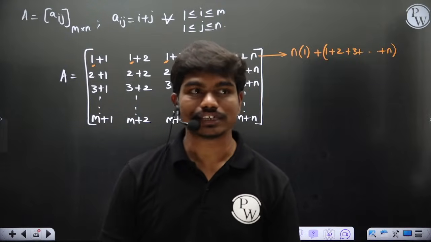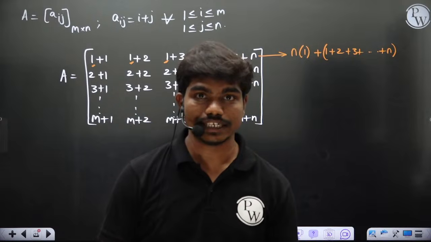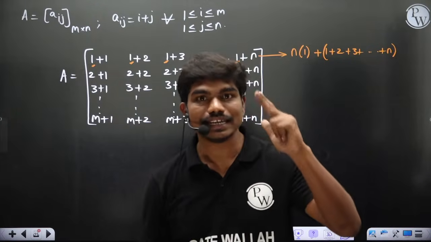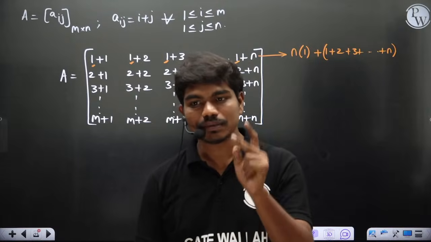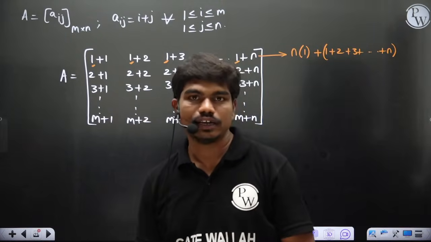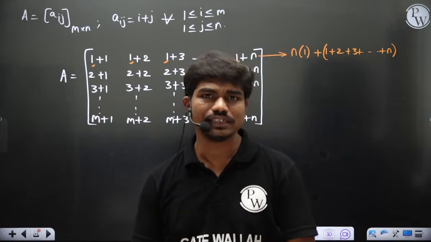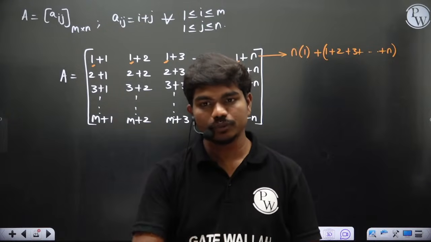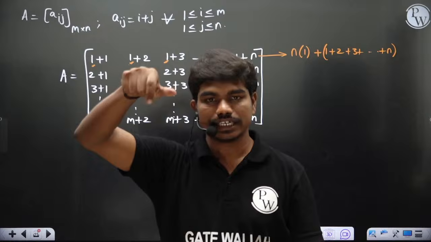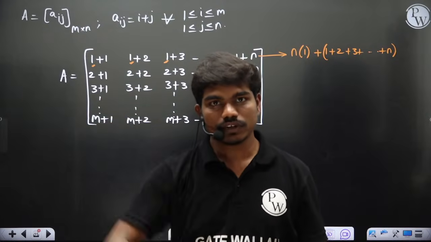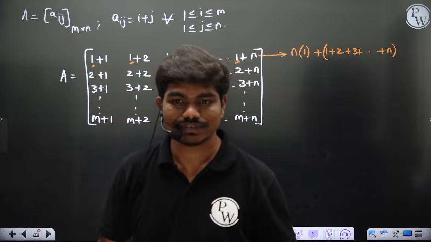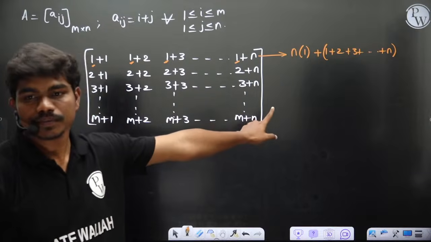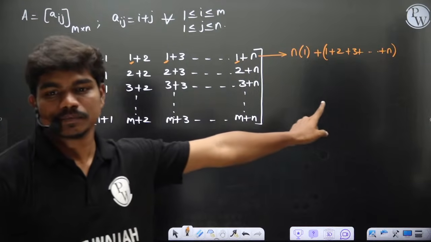Why I'm telling this is, if you are trying to plot or code something in C, C++ or Python, then you should have a certain understanding of the indices, because many of you will commit mistakes with for loops. In general, if it's simple, you'll just check the condition, but when you are doing for loops, many times people make mistakes with the indices. They start from i equal to 1 but don't close at n. They make this kind of mistake very frequently. So I'm just telling you this. Will you all agree with this? Please type in the chat box.